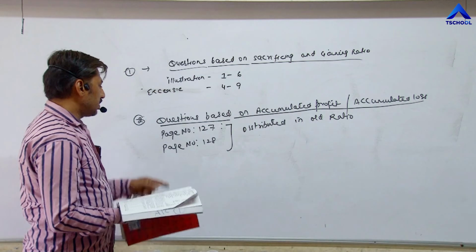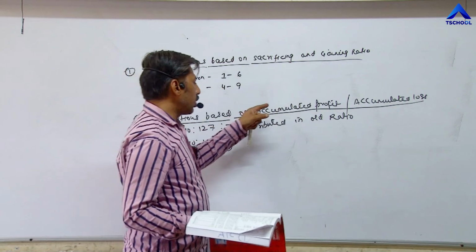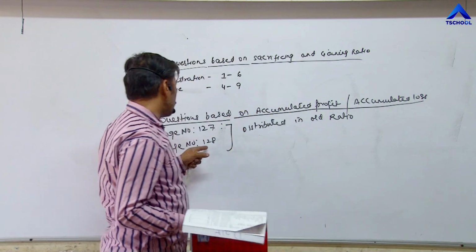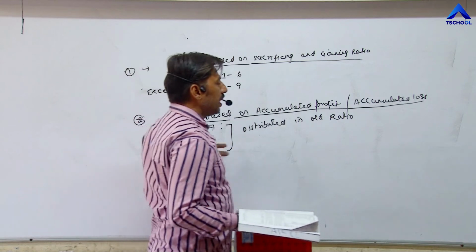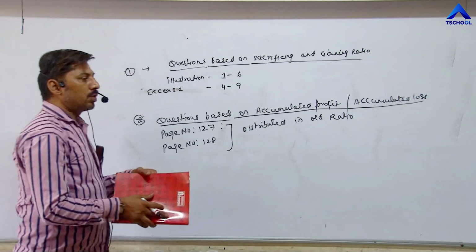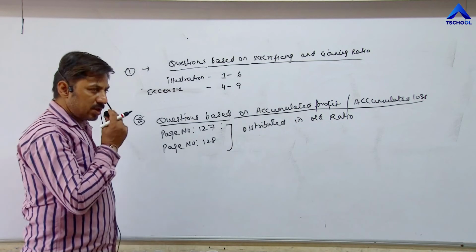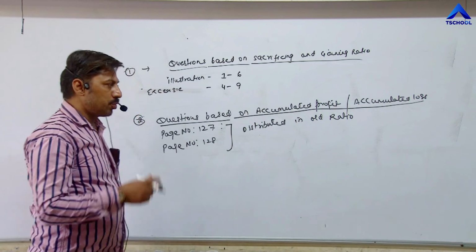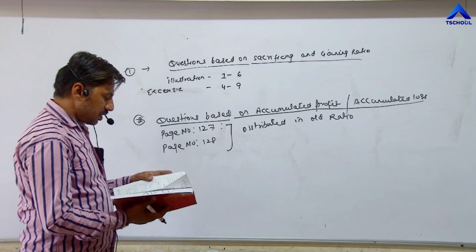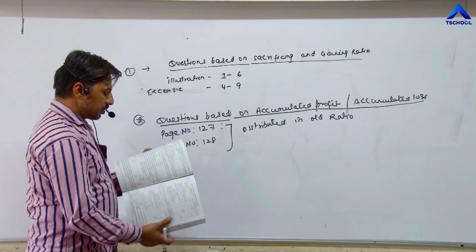So learn the items. Page number 127, list of accumulated profit is given, and on page number 128, list of accumulated loss is given. So these items will be distributed, but don't distribute workers profit sharing fund. Important point, workers profit sharing fund will not be distributed. And one question is given, illustration 10.